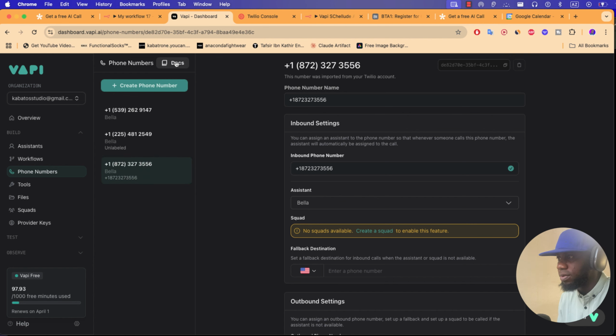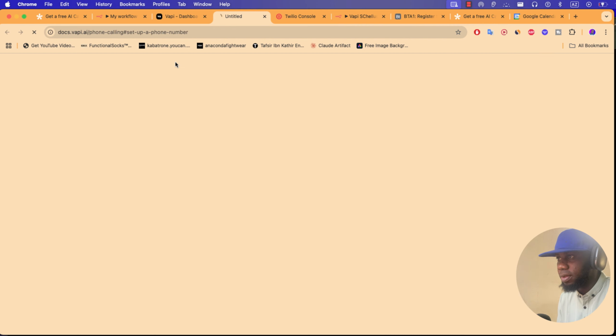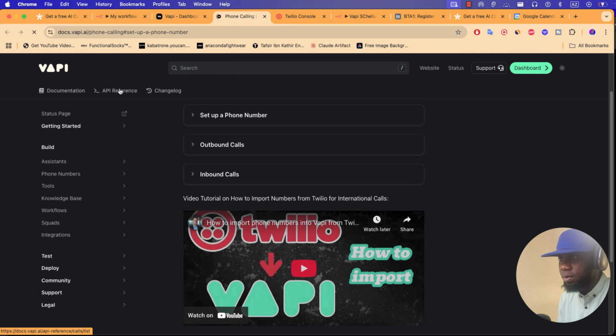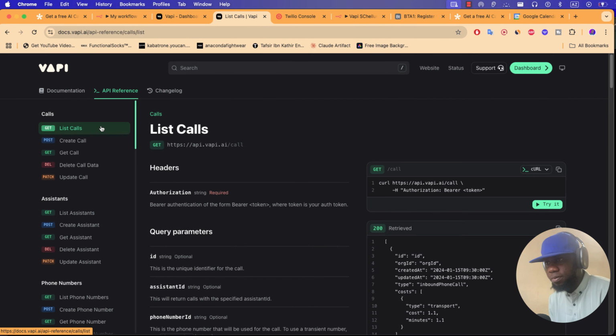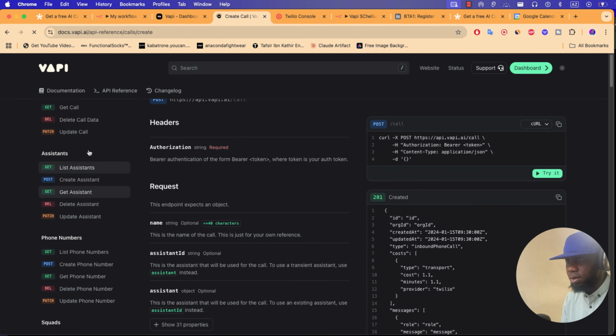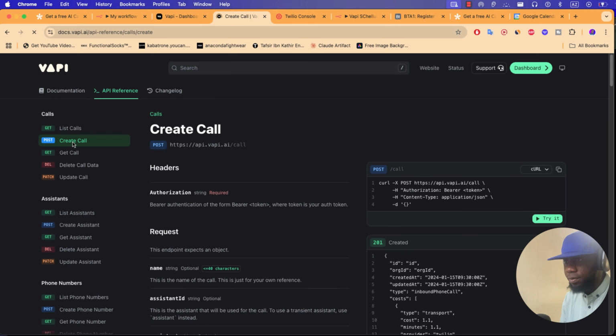For that you must go to documentation, go to API reference, and you must click on create call. The configuration will be here. If you click on create call, you must click on try it.